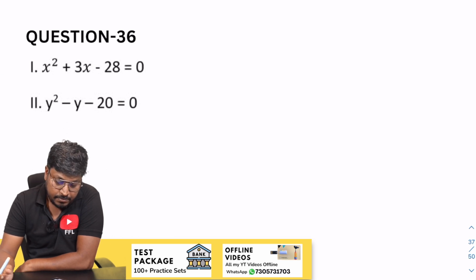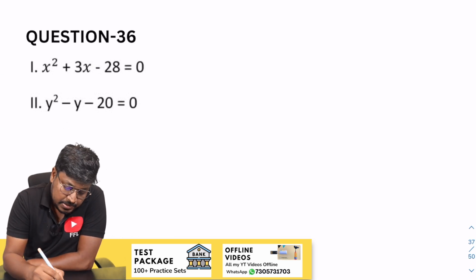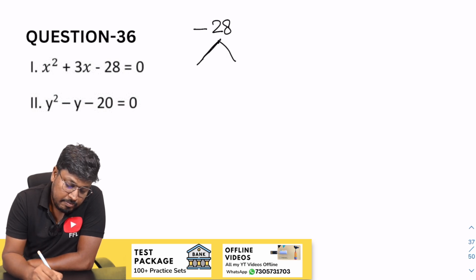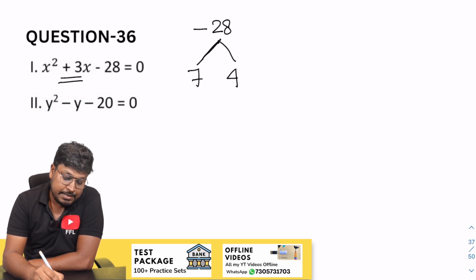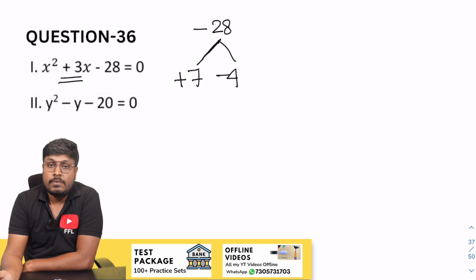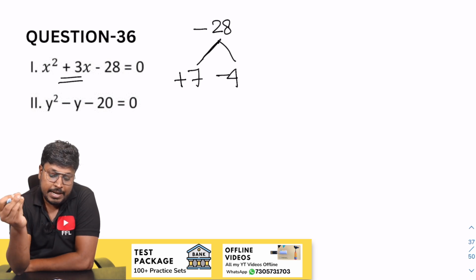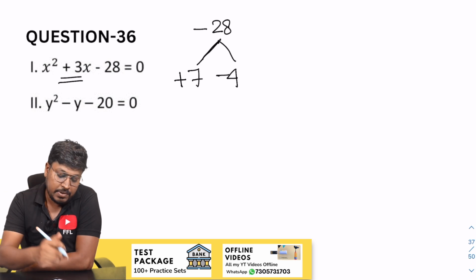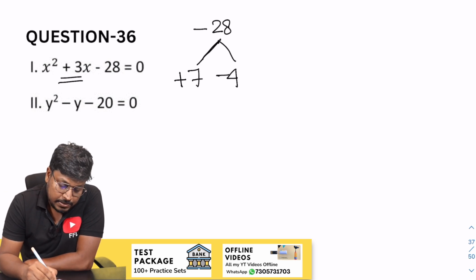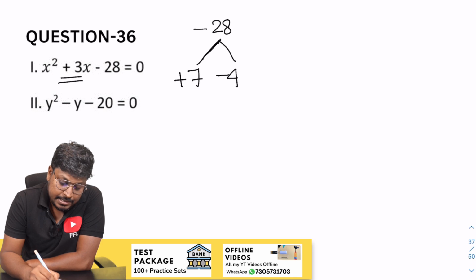Okay, so the 36th question. Minus of 28 here, right? 7 4s are 28, but our target is to get plus 3. So plus 3 means plus 7 minus 4. When you multiply plus 7 and minus 4, the answer will be minus 28. When you add plus 7 and minus 4, the resultant will be plus 3. But while writing, change the sign, so the resultant will be minus 7 and plus 4.